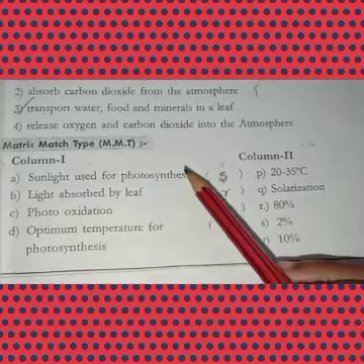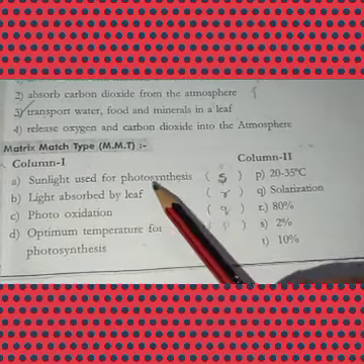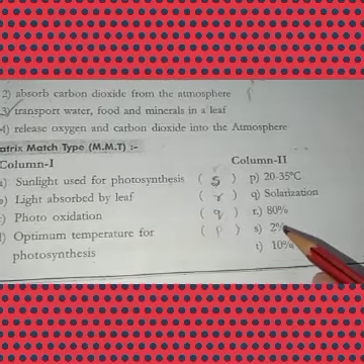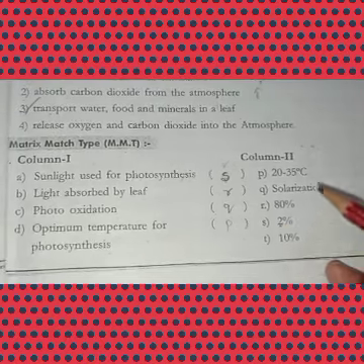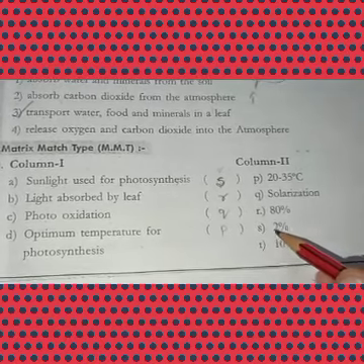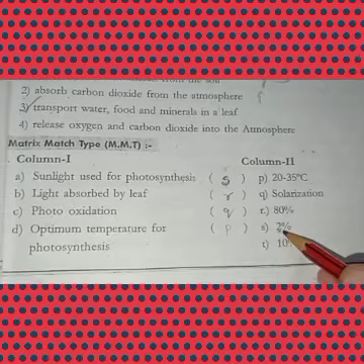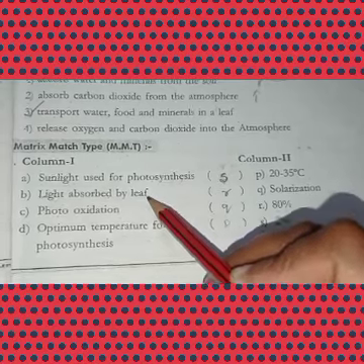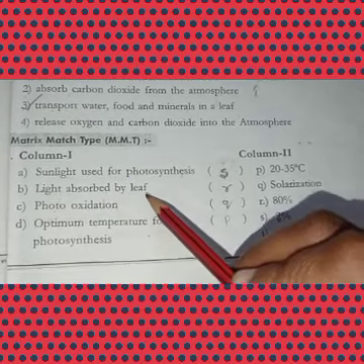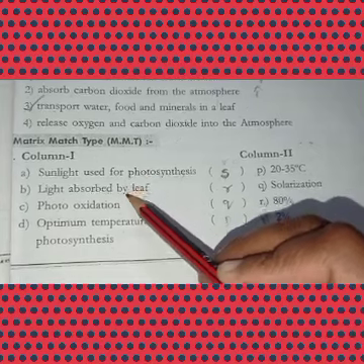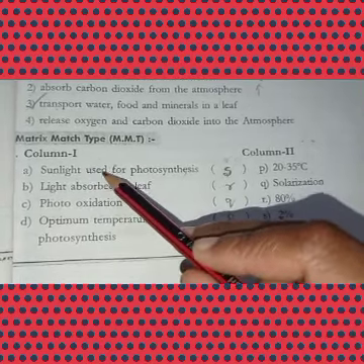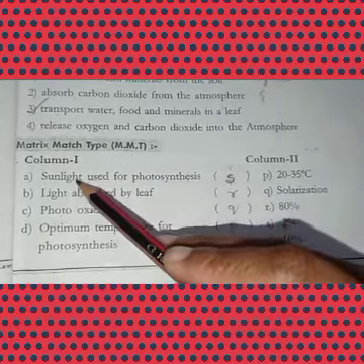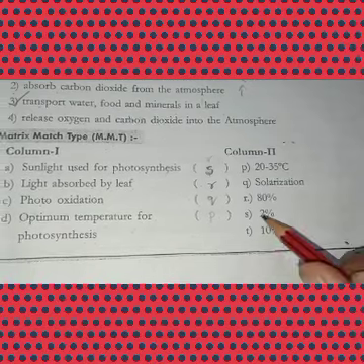Sunlight used for photosynthesis. How much percentage of sunlight is used for photosynthesis? 2%. Only 2% of sunlight is used for photosynthesis. Remember. Next, light absorbed by leaf. How much sunlight will be absorbed by the leaf? Here it is a different question. Sunlight used for photosynthesis, not absorbed by the leaf, is only 2%.